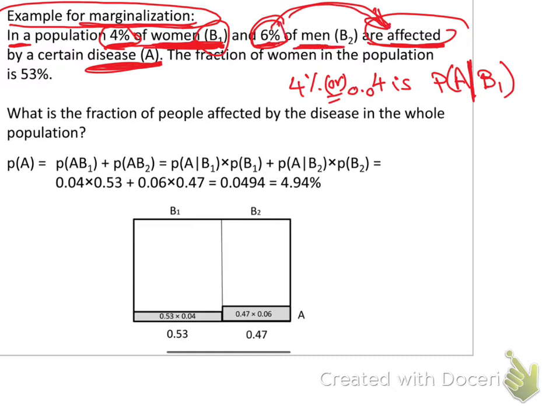So this 6% is the probability of having disease A, given that they are men, B2. Okay, so this is the 6% and this is the 4%.